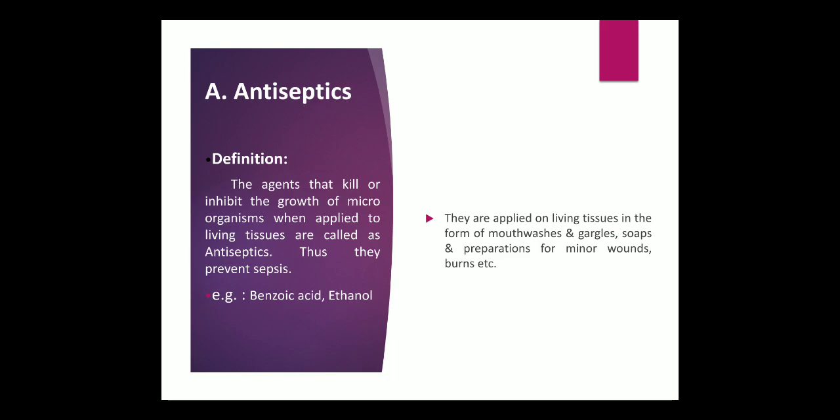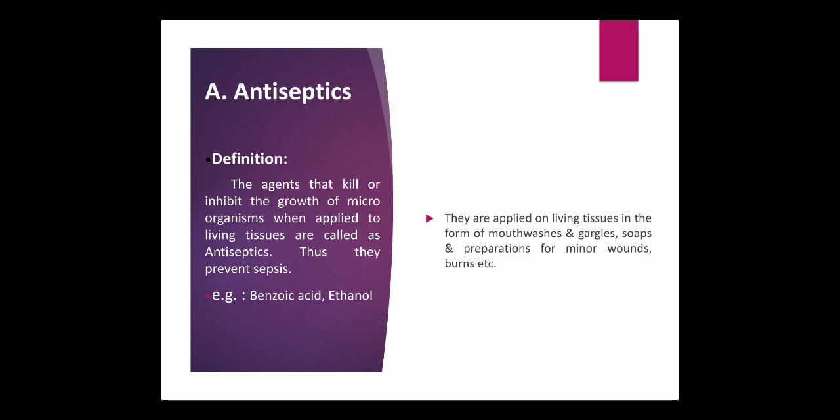Amongst these, first is antiseptic. As far as the definition of antiseptic, the agent that kills or inhibits the growth of microorganisms, and is applied on living tissues, is called an antiseptic. Thus, they prevent the formation of sepsis. Sepsis means the formation of pus. So pus formation is one of the steps of infection.